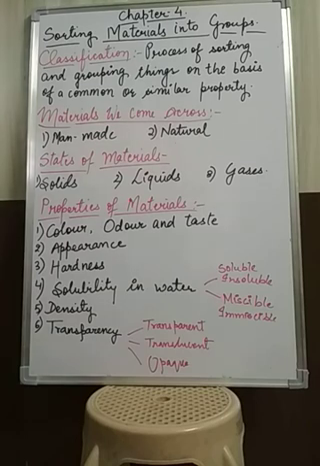And the last property of the material is transparency. Transparency is that property by which you will come to know whether a substance or a material will allow the other objects on the other side of it to be seen clearly. Or in simple language, transparency is a property of a substance which allows us to look in the opposite direction of that particular substance.